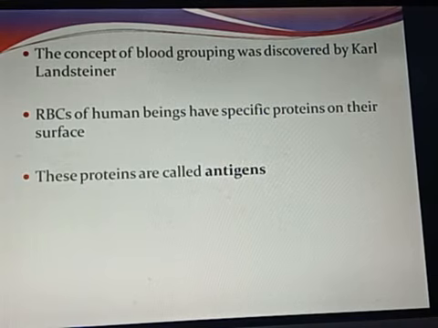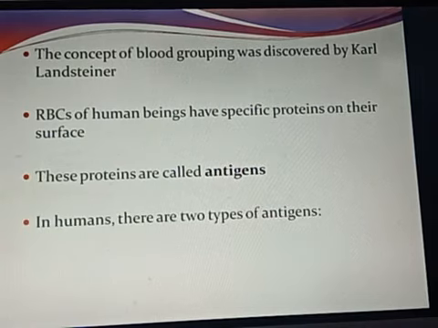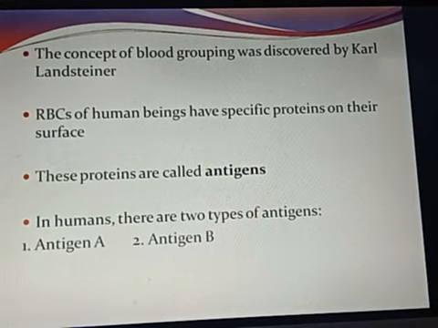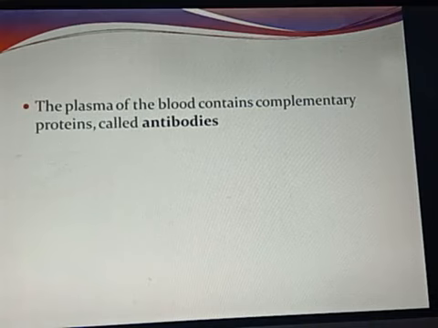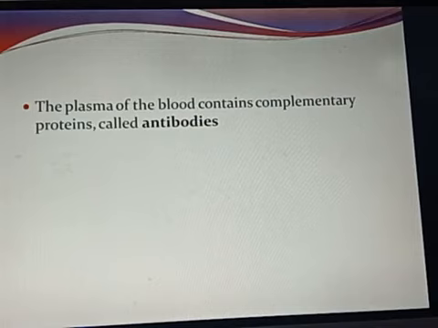These proteins are called antigens. In humans, there are two types of antigens. What are these two types of antigen? First is antigen A and the second one is antigen B. The plasma of the blood contains complementary proteins. So RBCs contain antigens, and plasma will contain complementary proteins, and these complementary proteins are termed as antibodies.